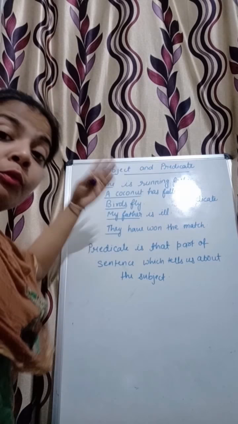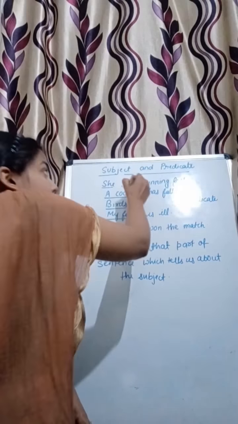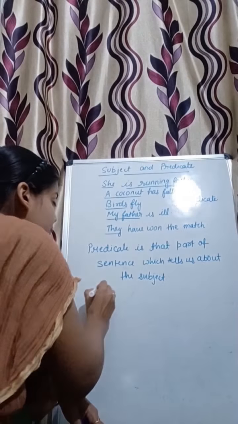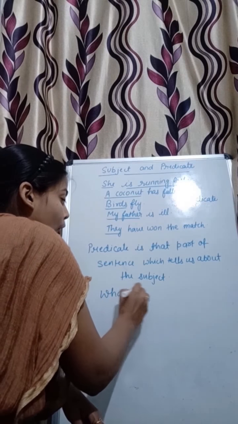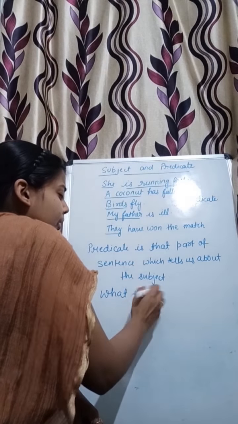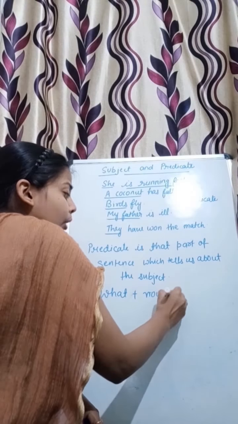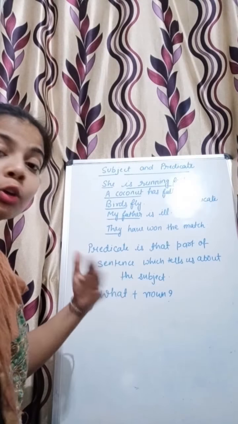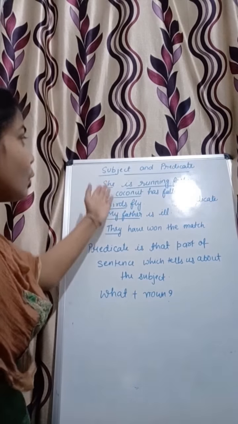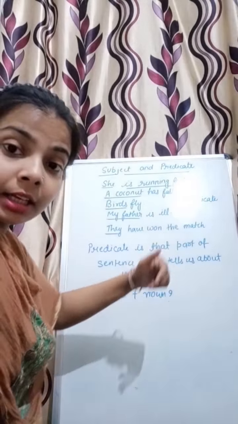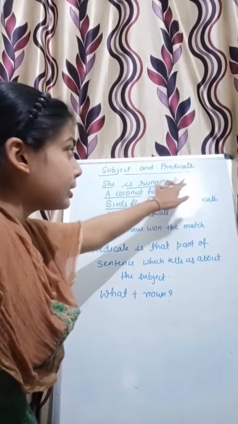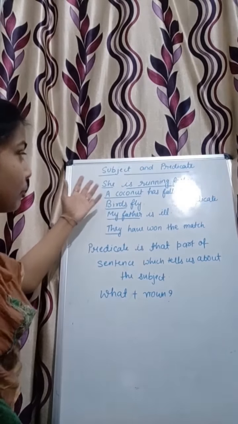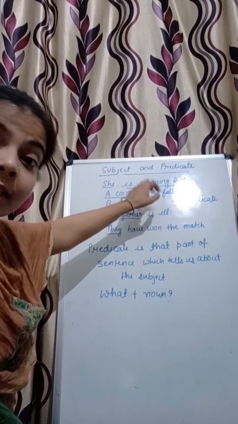She is running fast. What is she doing? It means that predicate gives you the answer of what plus noun. You have to ask a question with what or who and a noun. So here, she is running fast is telling about the subject, so it is known as predicate.